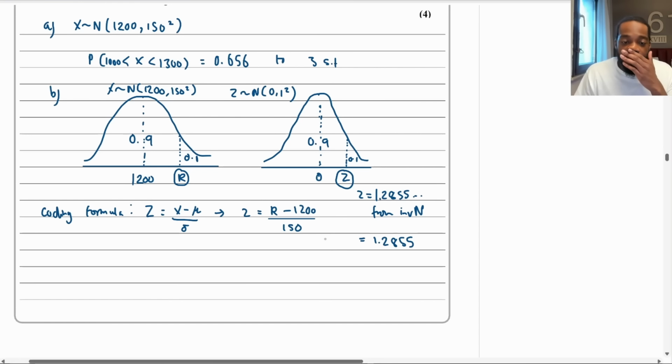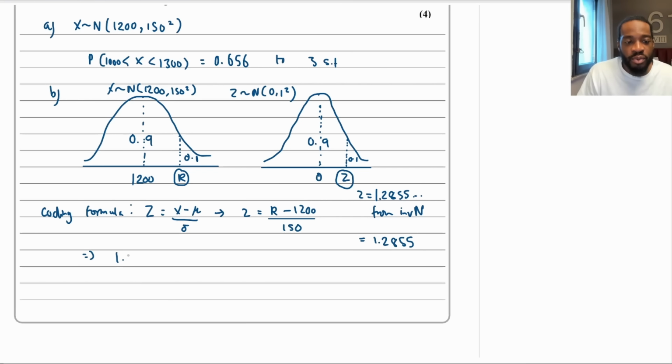So then now I'm going to plug that in and solve for k. So that becomes 1.28155 is equal to k minus 1200 over 150. Therefore k would equal, we'd have to times by that 150, 1.28155 times 150, and then we add on 1200. Okay, so k is going to be whatever this is equal to.